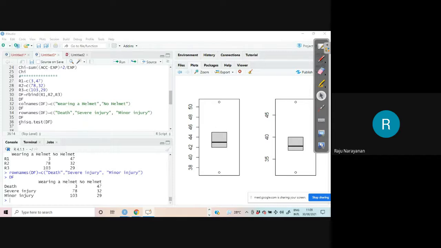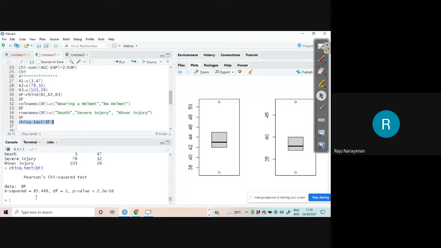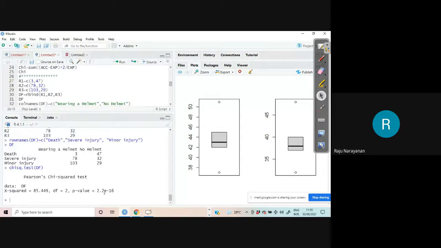You select this one and run. 85.449, degrees of freedom is 2. P-value is very small. P-value is very small means what? What is the null hypothesis here? There is no association between the consequences of wearing a helmet and wearing a helmet. That is the null hypothesis. What is the alternative? There is association. Therefore, there is no association is rejected.